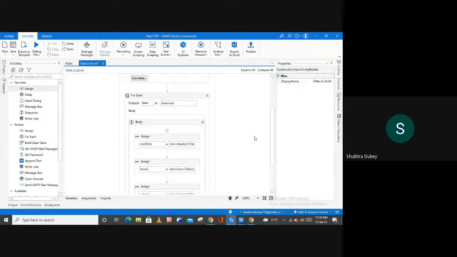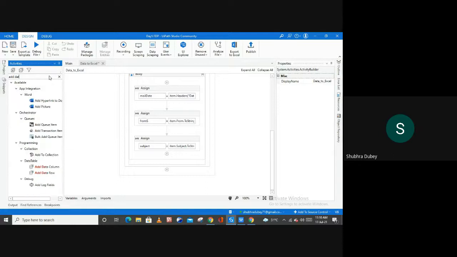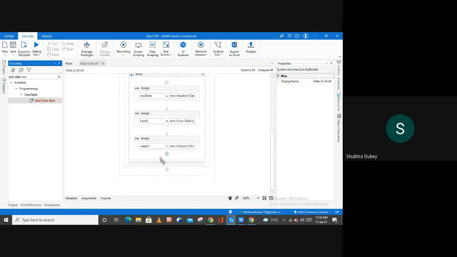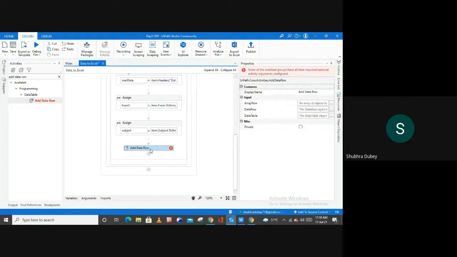So after this, now we have to store all this data to our Excel sheet. For this, I have this activity, add data row. As its name suggests, it is going to add rows to your data table. Use this activity, and now let me open the properties of this add data row activity. From the properties, the very first thing you have here is array row.